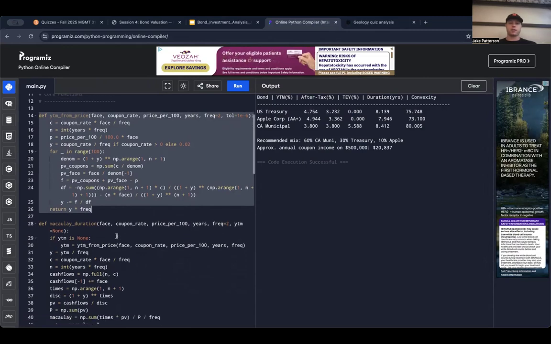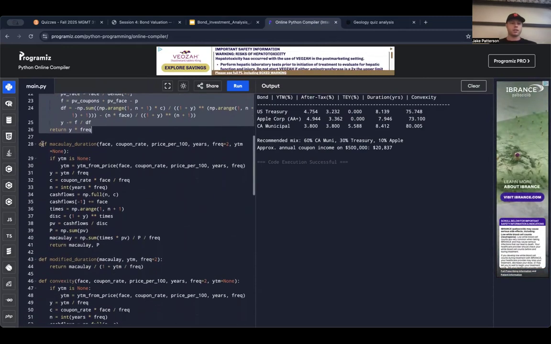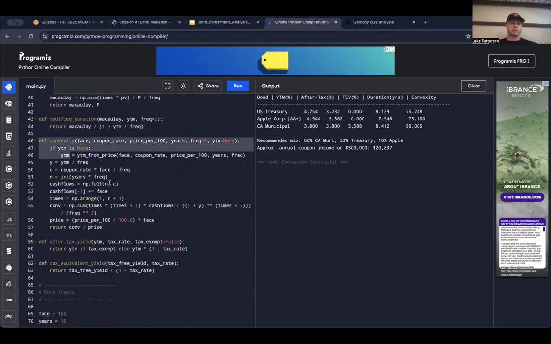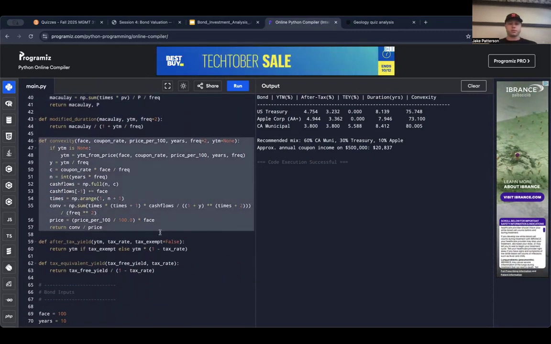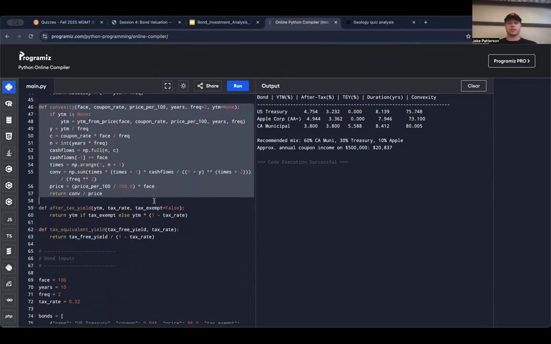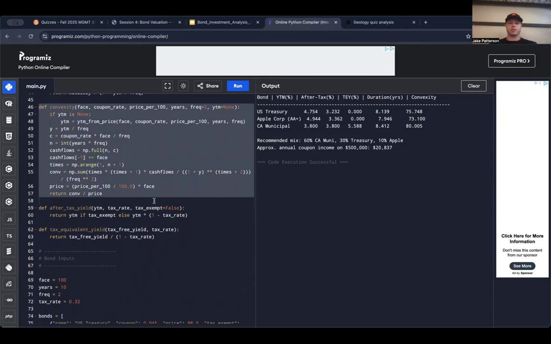The Macaulay duration and convexity functions, which are these and these functions, measure how sensitive each bond's price is to rate changes, providing the foundation for risk analysis.